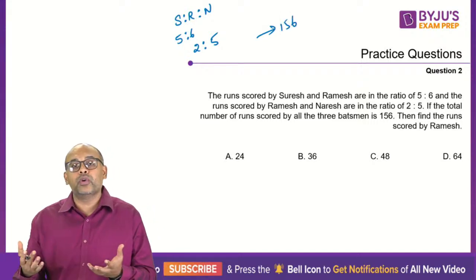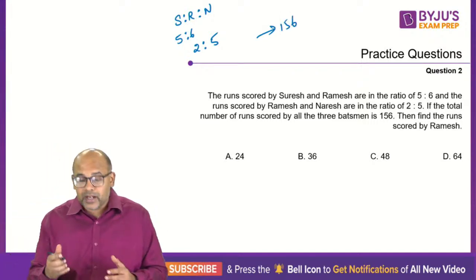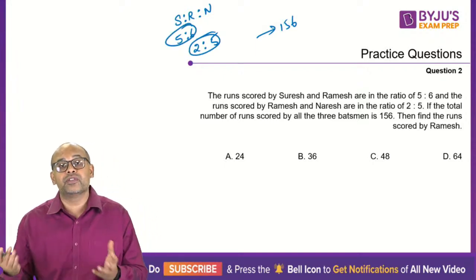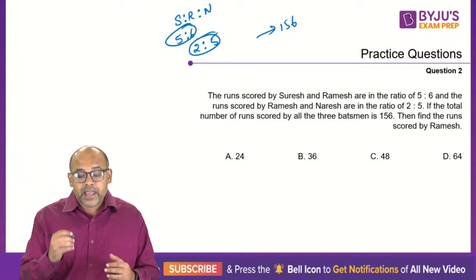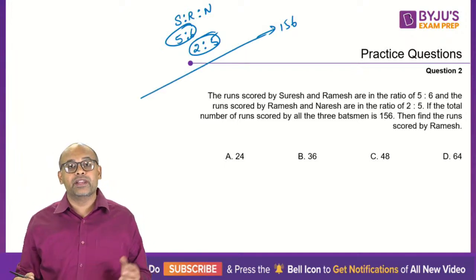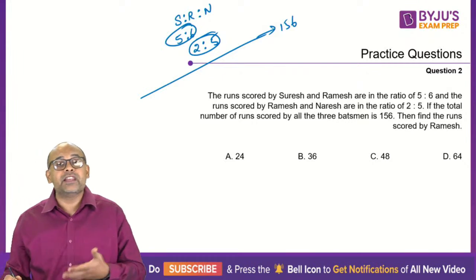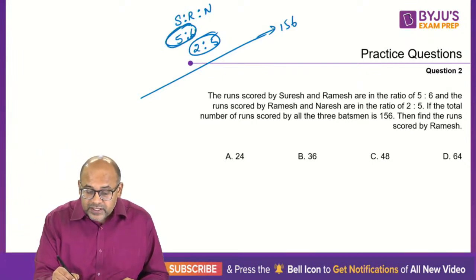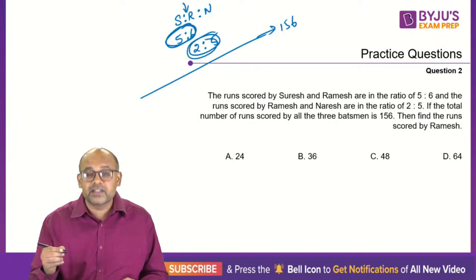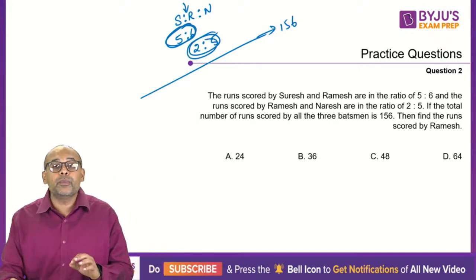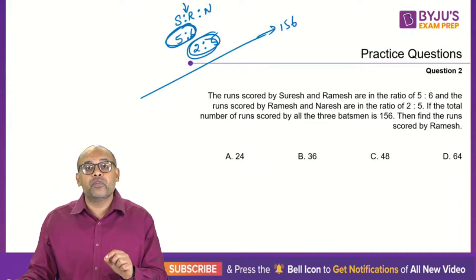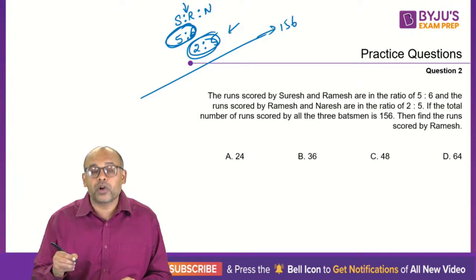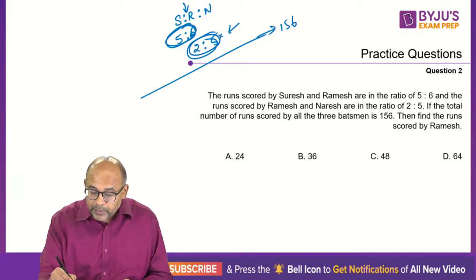Now we know what to do if we have a continuous ratio, but we have these two pairs and I don't have a continuous ratio. So the logic is very simple. Can I combine all these three together? There's a very simple way of combining them. Look at which person is the link. The link between the first pair and the second pair is this person Ramesh. So try to make the Ramesh ratio value the same for both. So ideally, if this is 6, try to make this also 6. So you should multiply this by 3.